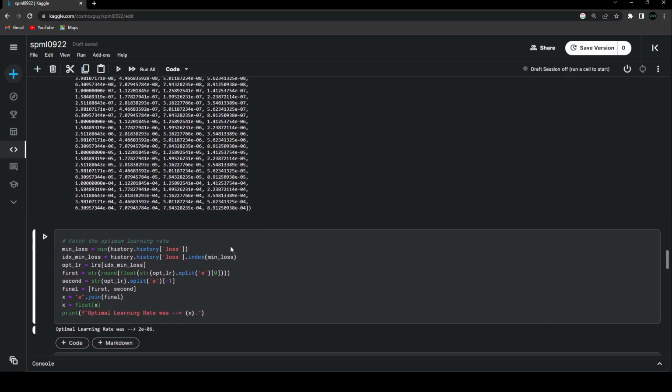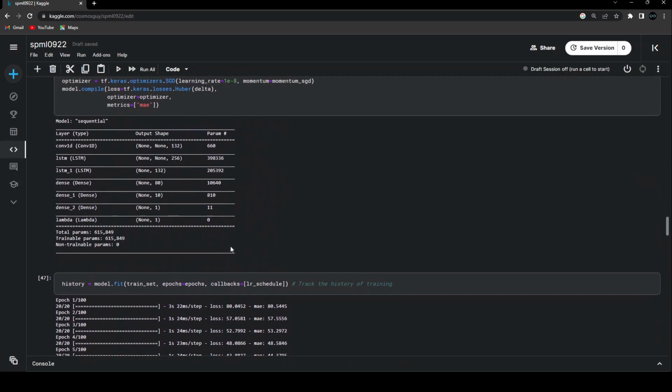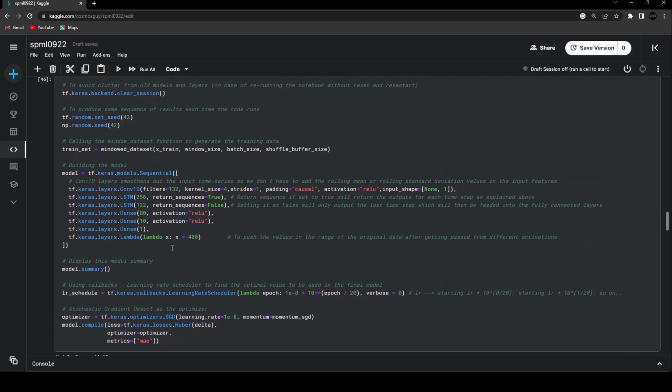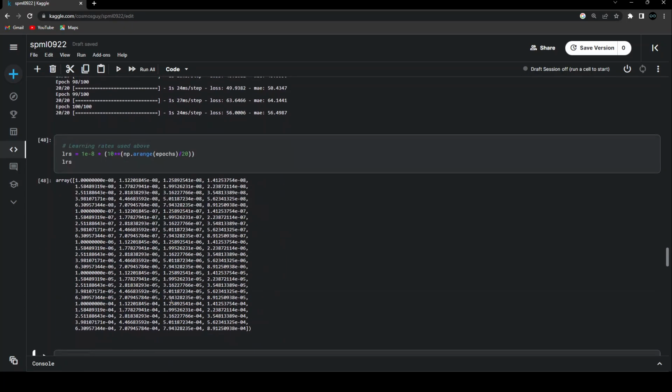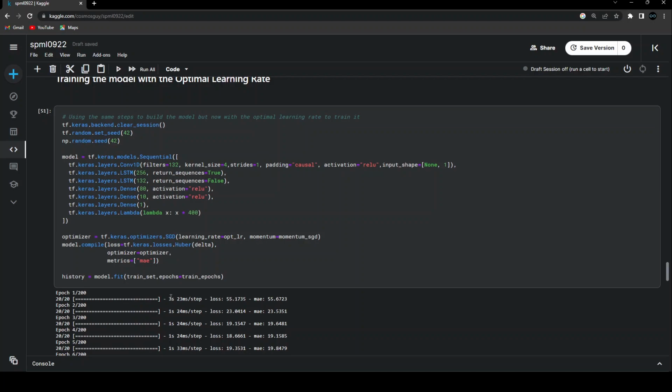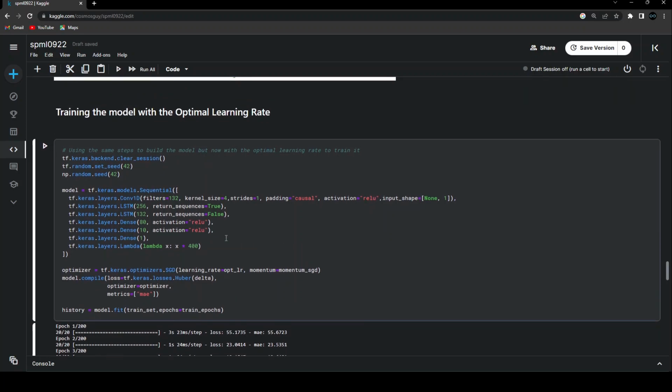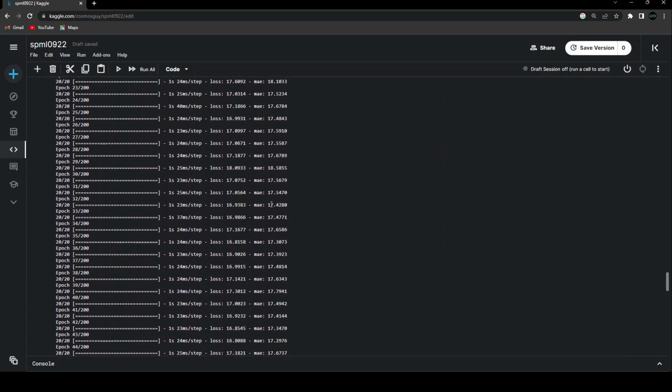And we'll be using it again in the same model that we have created over here. If you want, you can create a function out of it so that you don't have to reuse it. But what I have done is I have simply copied this and pasted it over here, and then I'm using this optimal learning rate. Everything else is the same. I'm not making any changes over here. The only thing is I'm choosing the optimal learning rate without any callbacks now, and directly I'm training the model to see what kind of output we'll get out of it.